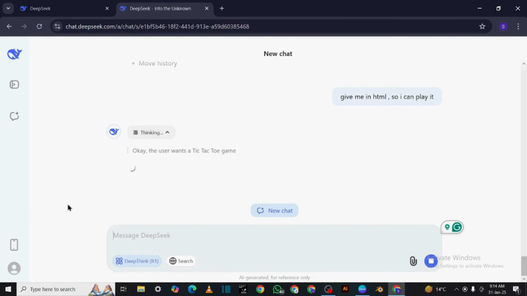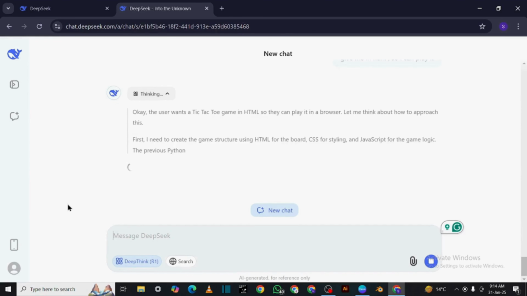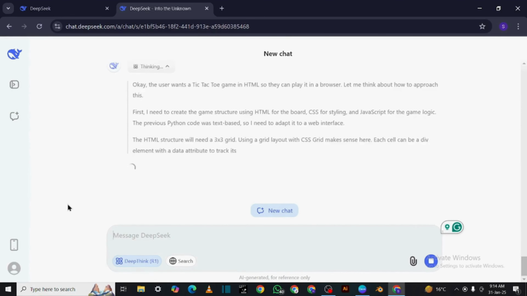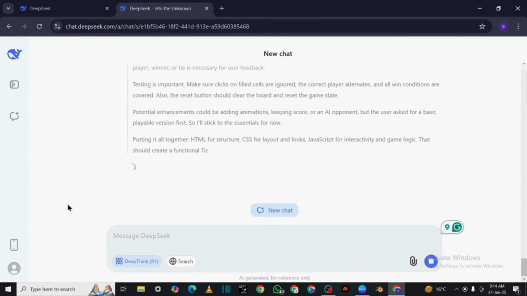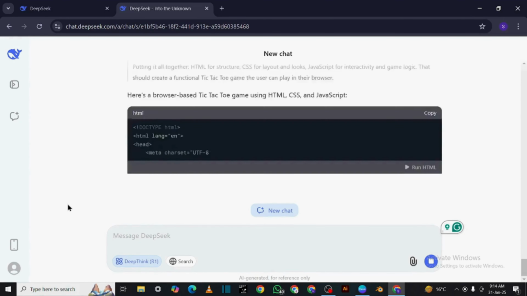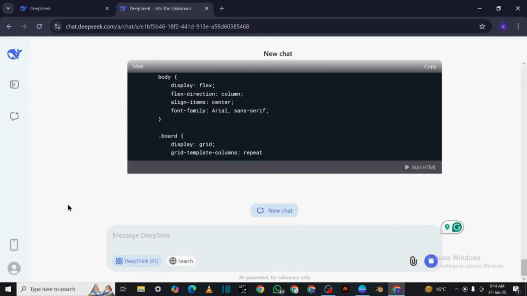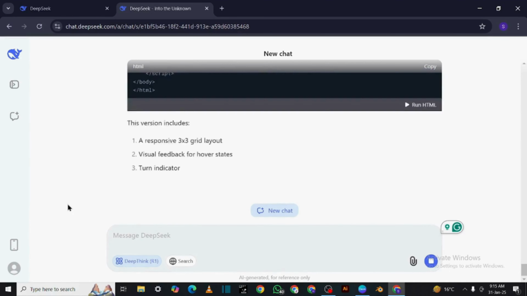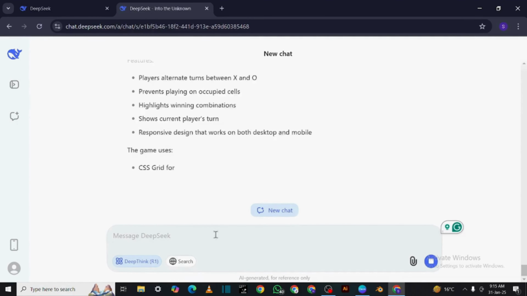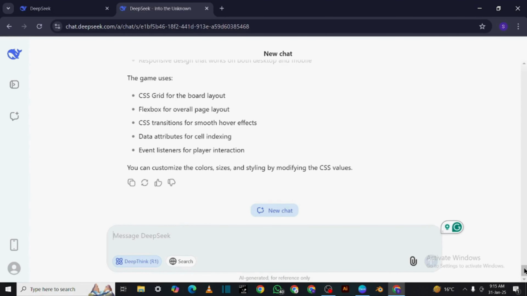And just like magic, DeepSeek transforms the code into HTML. It even provides game instructions, features, and a guide on how to play. Let's play. Click Run HTML.